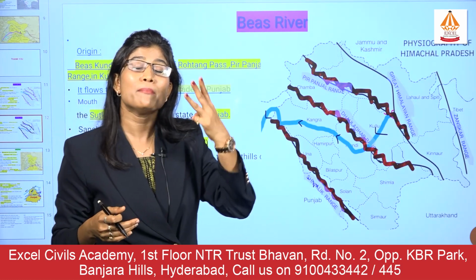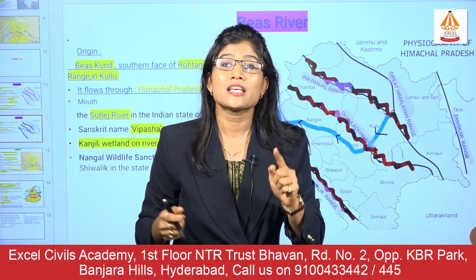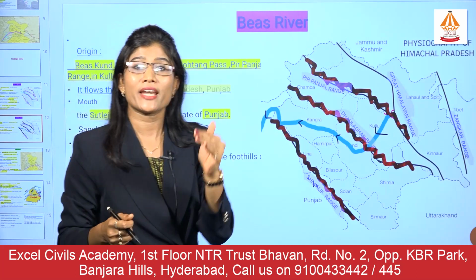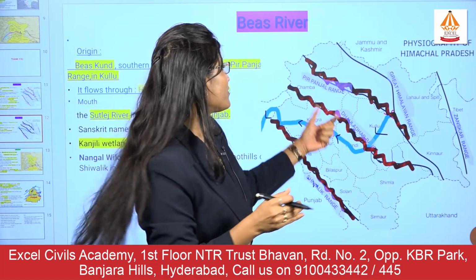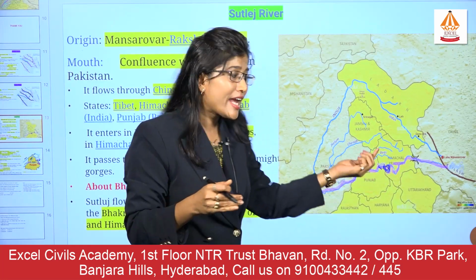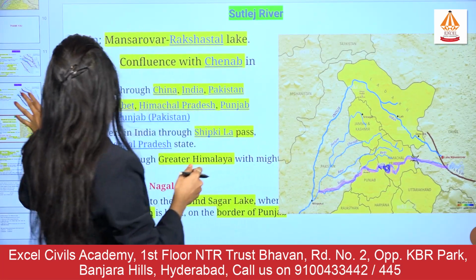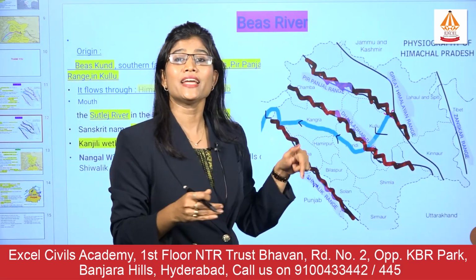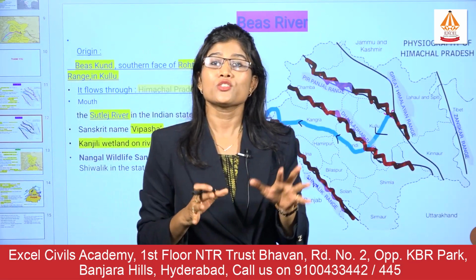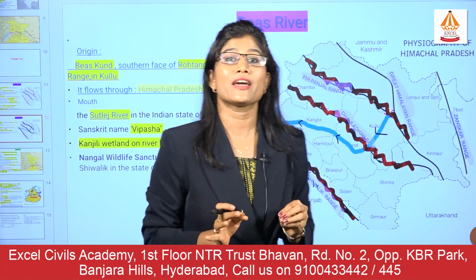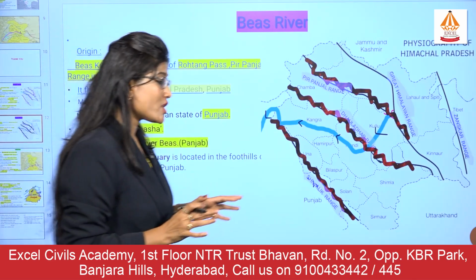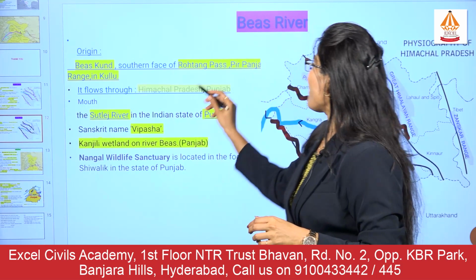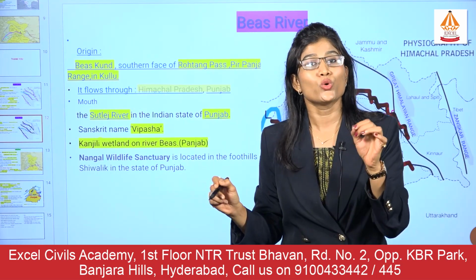So remember, this river Beas touches three mighty Himalayan ranges. One is the Pir Panjal, from where it originates. It crosses and cuts the Dhauladhar range, and then it comes to the foothills of the Shivalik, and then it enters the region of Punjab. This much information is very important to remember with respect to the river Beas and the Rohtang Pass. It originates at Beas Kund in Himachal Pradesh, nearby the Rohtang Pass, in the Pir Panjal range in the Kulu district.